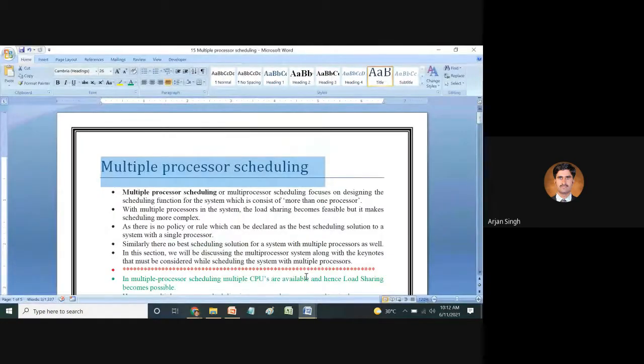Hello, dear students. Today we are going to discuss another topic in fundamentals of operating systems, and that is multiple processor scheduling.